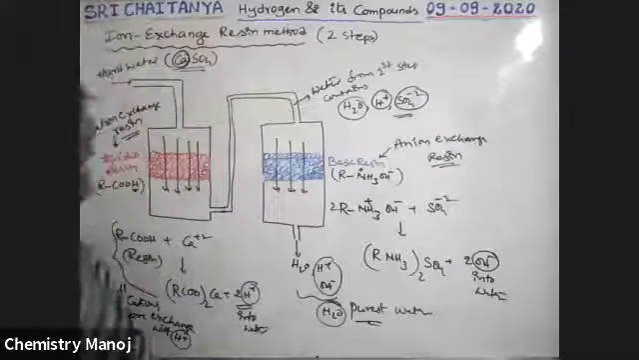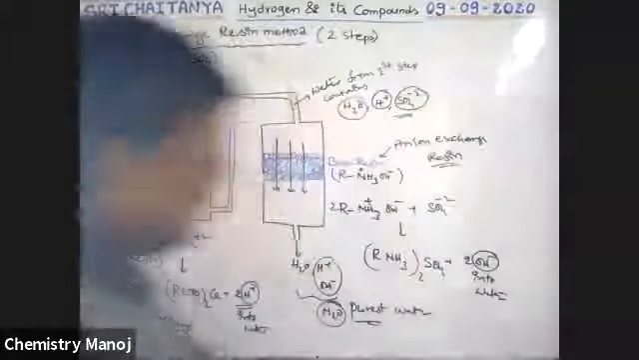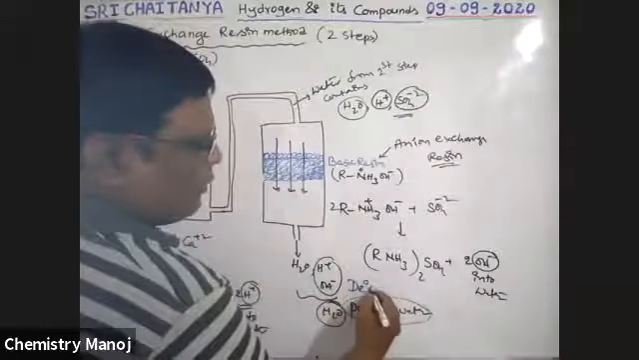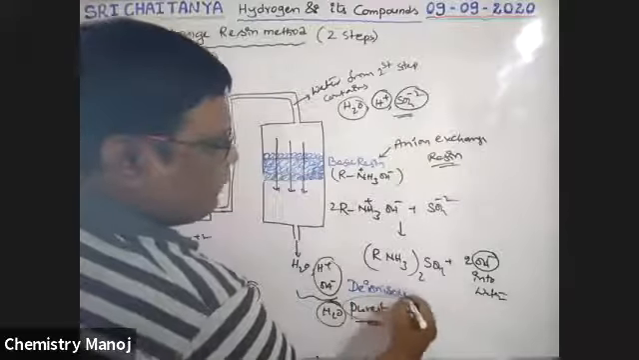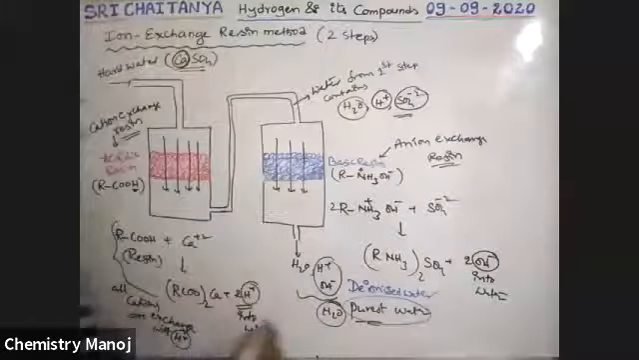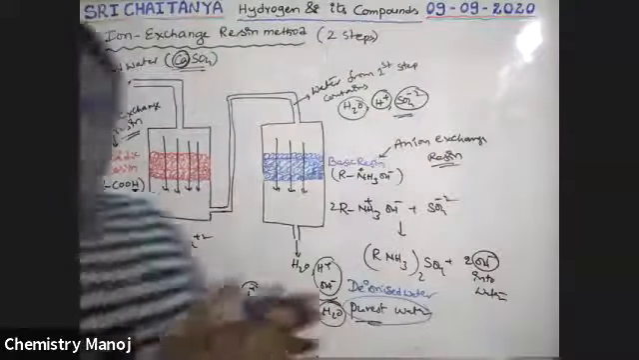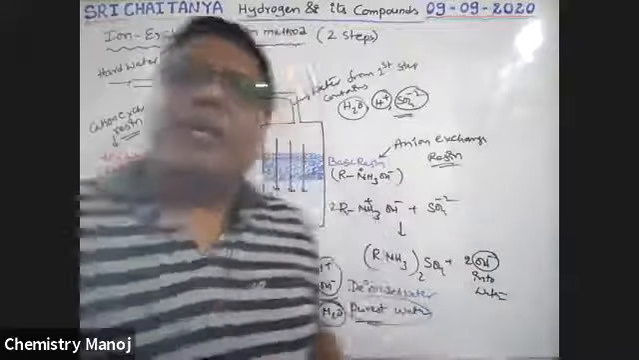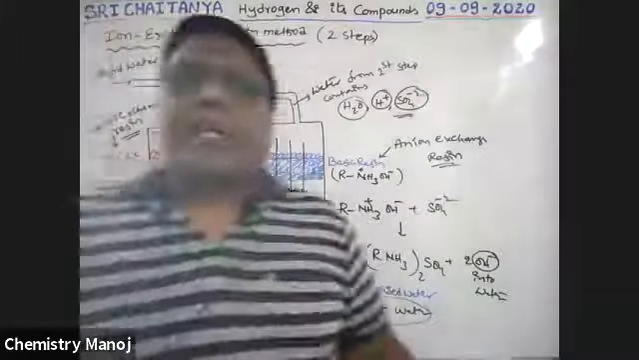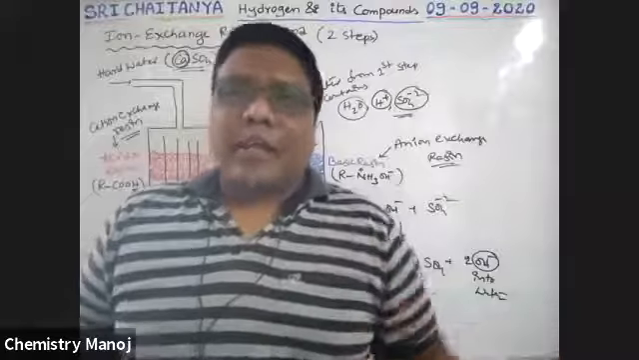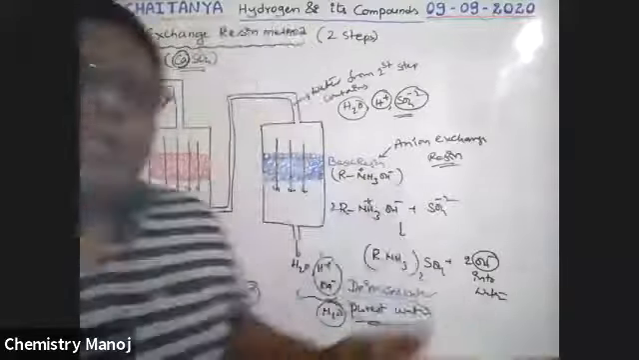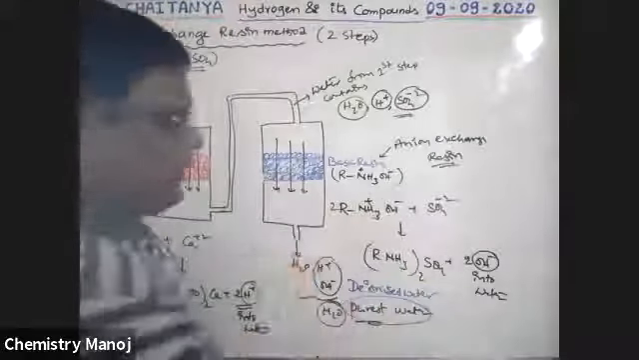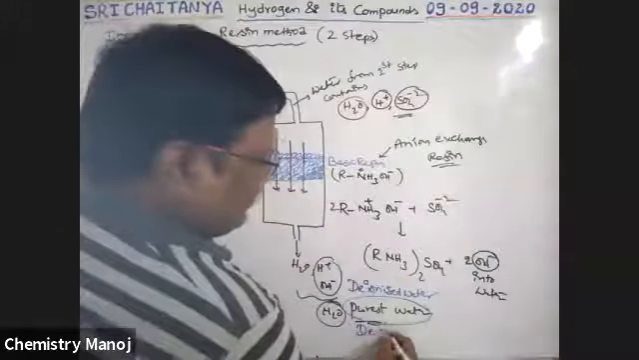That's why this water is called deionized water, the purest form of water. So the water coming out after completion of the ion exchange resin method is called deionized water. It doesn't contain any other ions, so it is also demineralized water. No minerals are there, no salts are there. It is demineralized water.